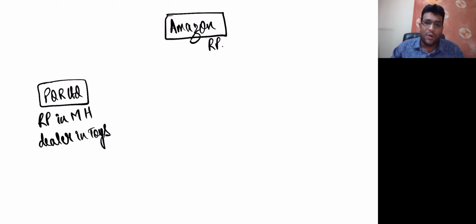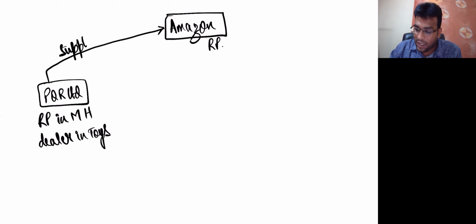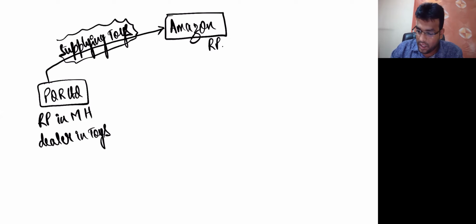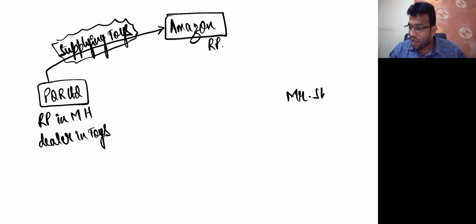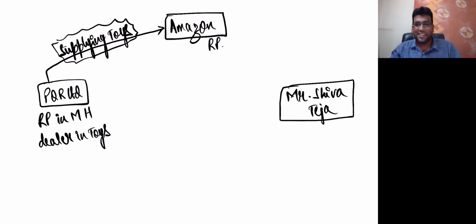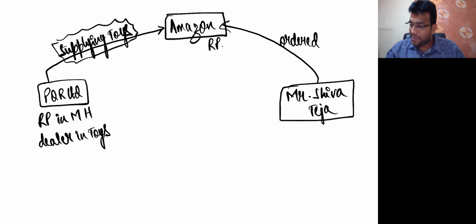So what is the interesting thing I want to tell you now here is PQR Limited is a registered person, where, my dear friends? In Maharashtra. Apart from that, Amazon is also a registered person. Now, PQR Limited, what they are basically doing is they are supplying toys. And they are supplying the toys through Amazon. Now, let's say there is somebody called Mr. Shivateja. Mr. Shivateja, yeah, come on, concentrate. Mr. Shivateja opened Amazon app and ordered a toy.